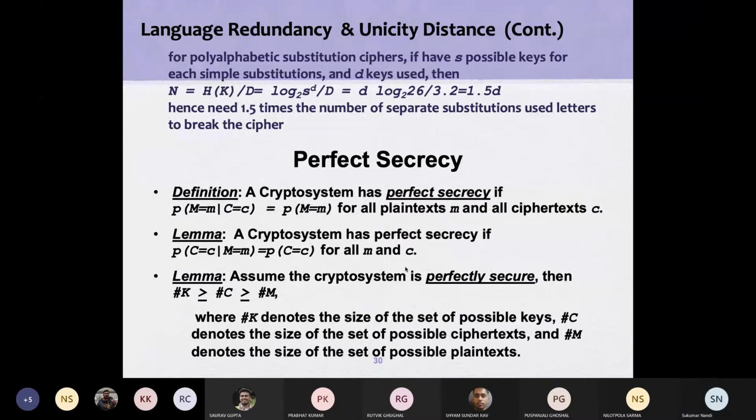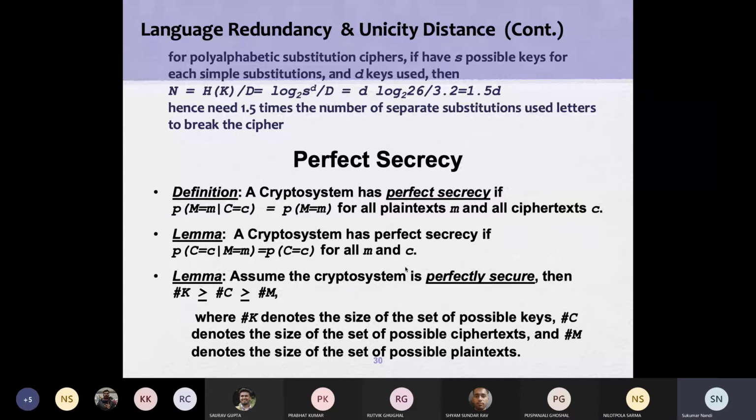We should have many-to-many mapping, all possible mappings. So one plain text can generate all possible ciphertexts with all possible keys. That's the basic philosophy here. Obviously, every mapping should have an inverse mapping. That condition should be satisfied.